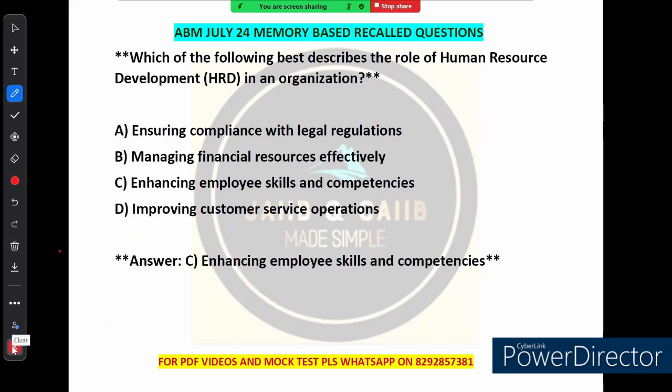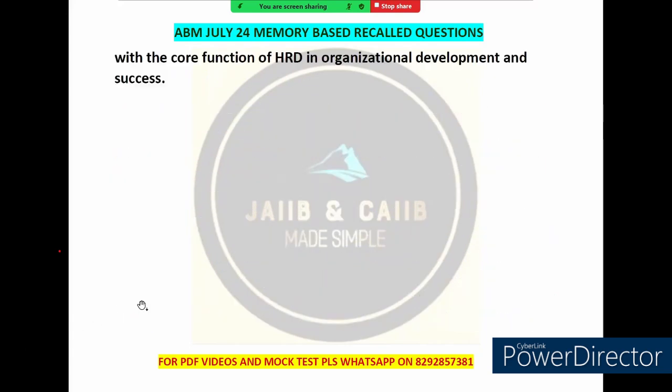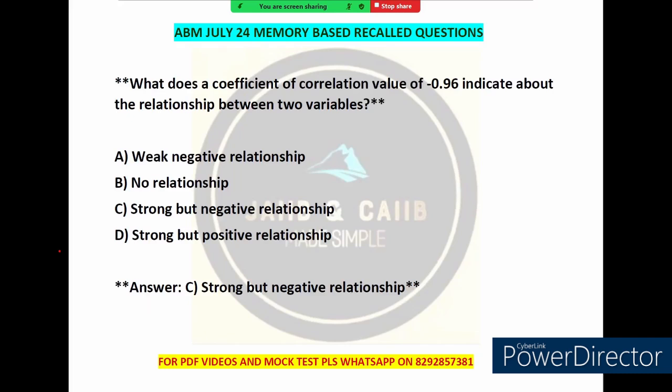So that is what has been explained in this particular question. Now let's move on to the next question. Very good question it is. What does the coefficient of correlation value of minus 0.96 indicate about the relationship between variables? Right, so let's go through the options.